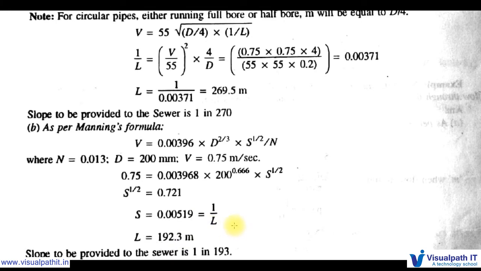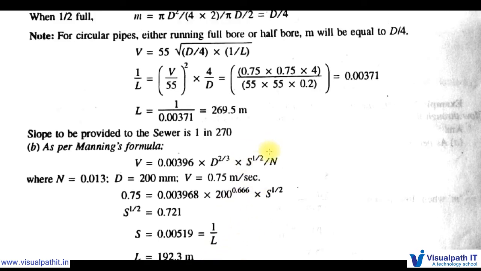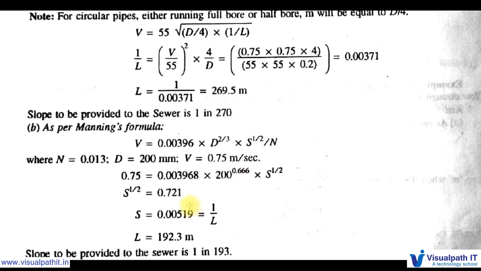For 193 meters we need to give a 1 meter slope. So here for the same problem we are getting different answers, but here we have also considered the coefficient of roughness. So we need to consider this as the right one. Mostly we need to use Manning's formula only because of this coefficient of roughness.